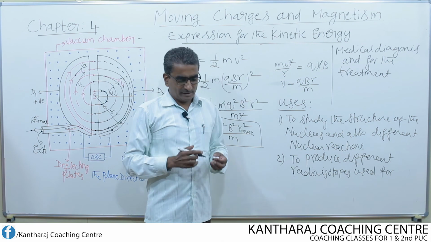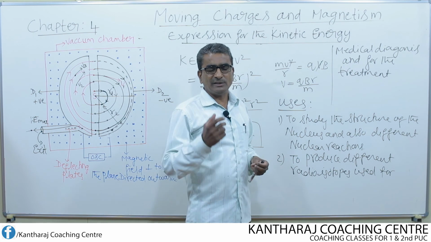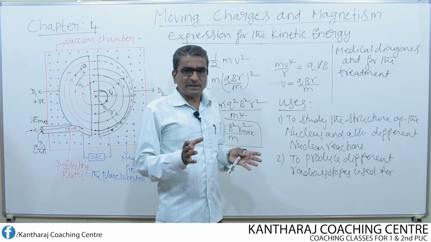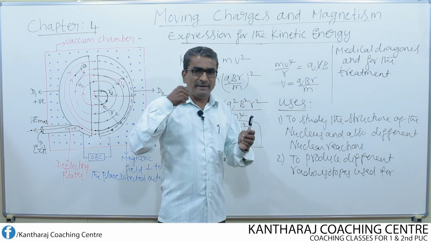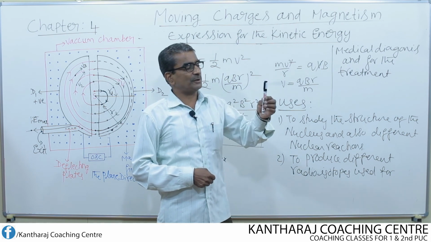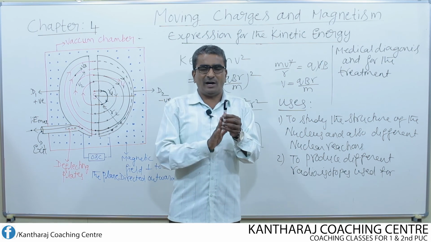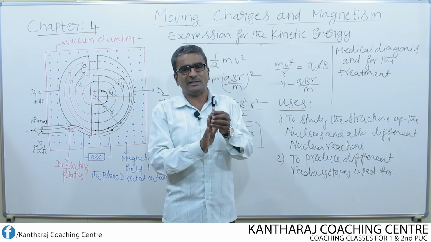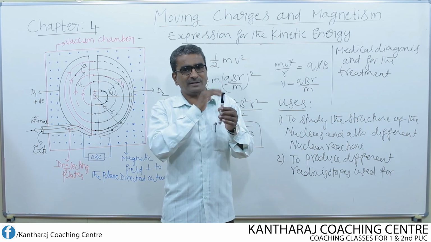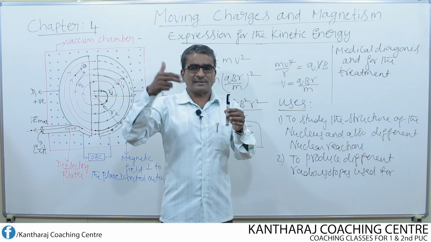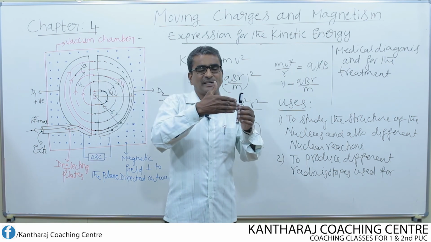The same high kinetic energy particle obtained by making use of the cyclotron is used to change the properties of solids. How? The high kinetic energy particle is made to implant inside the solid substance. Suppose this is the solid substance which has its original characteristic feature. If I want to alter or modify its property slightly, then I make some charged particles enter into this solid forcibly. For that, a high kinetic energy particle is required.